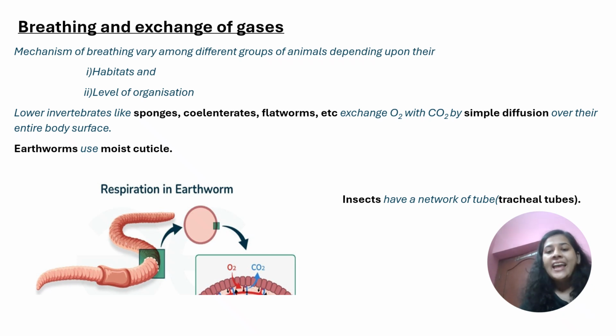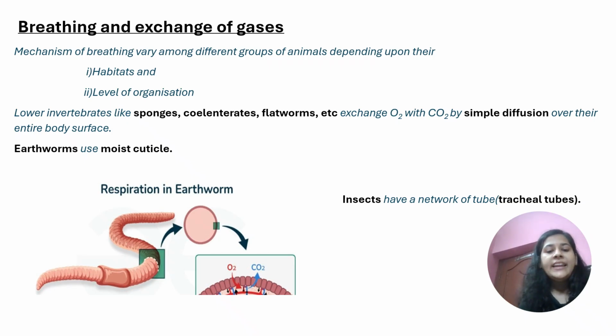They exchange oxygen and carbon dioxide by simple diffusion over their entire body surface. Since they do not have any specialized organs for gaseous exchange, they do this by simple diffusion through their surface. Oxygen is taken in and carbon dioxide is given out.